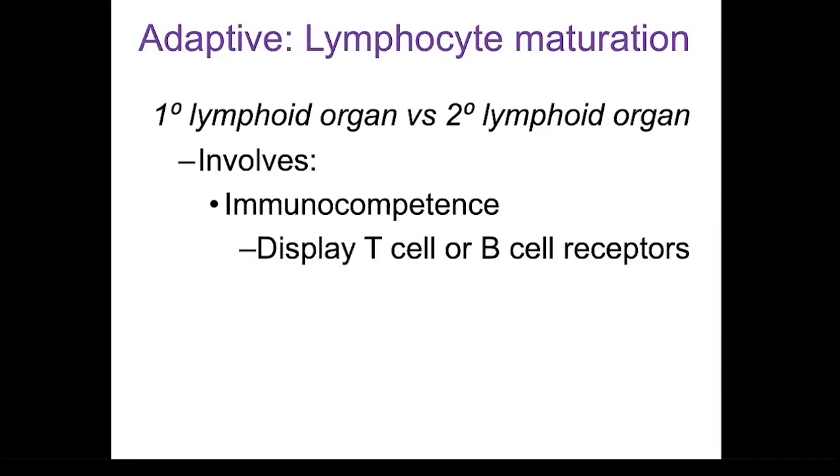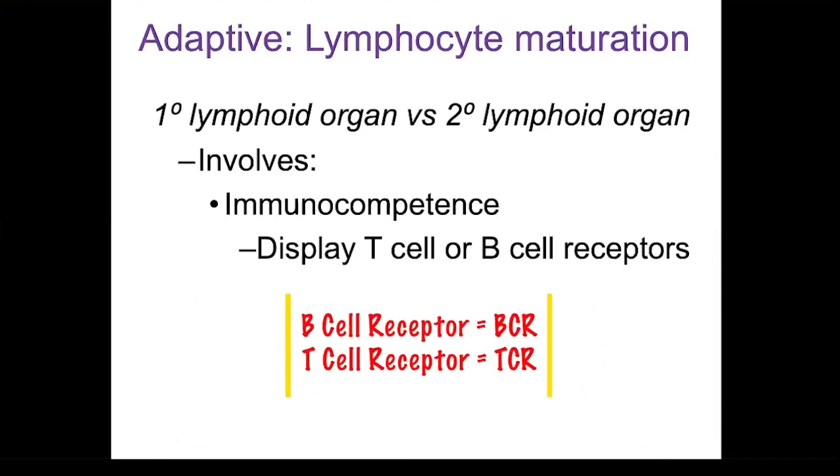Lymphocytes will display receptors, and remember, receptors are proteins, for the antigens. On the T cells, those receptors are the TCRs, or T cell receptors, and on the B cells, they are the BCRs, or B cell receptors.